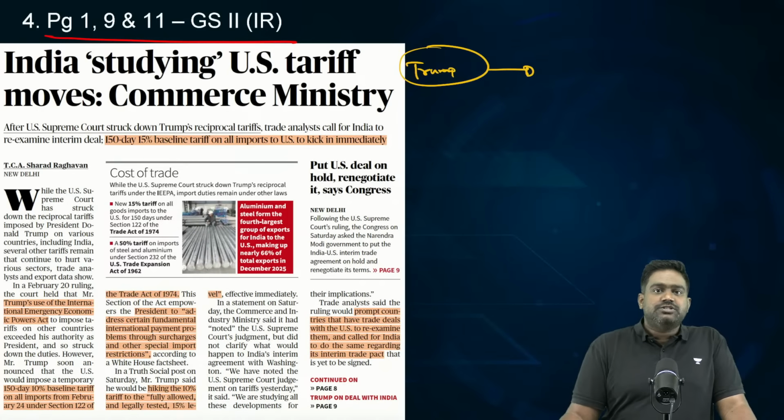The previous tariffs were levied under the International Emergency Economic Powers Act of 1977. Now the US Supreme Court has said the president has no executive authority to step into the domain of tariffs using this extraordinary law, because that is the domain of the US Congress, not the president. So it has clearly declared this unconstitutional.